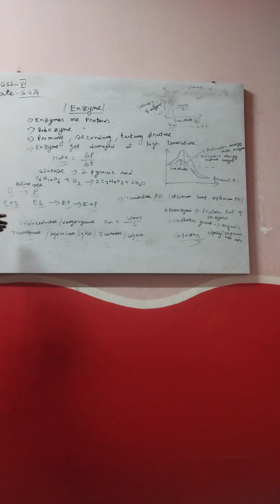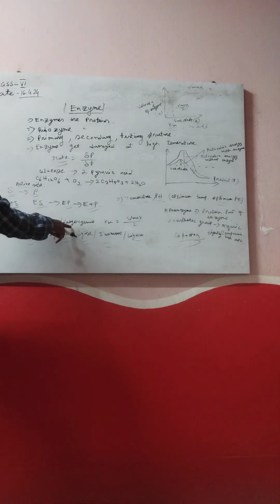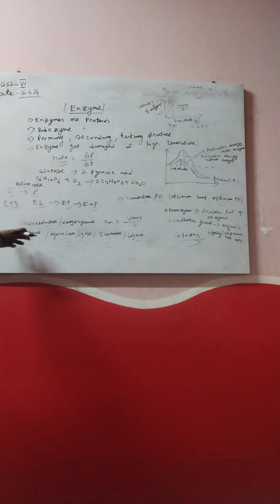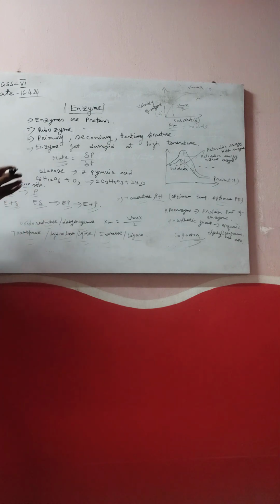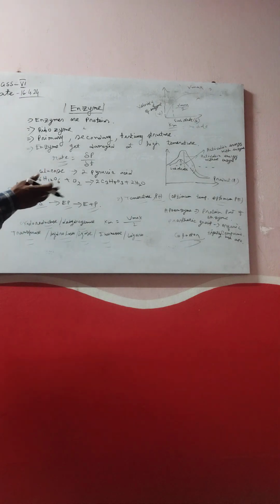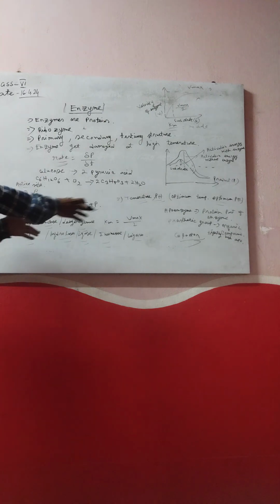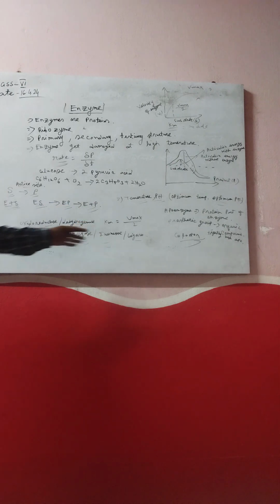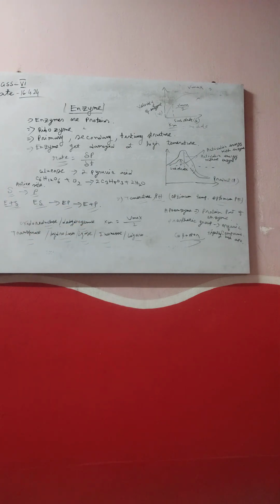Now, examples of enzymes. There are several kinds of enzymes: oxidoreductase, dehydrogenase, transferase, hydrolase, lyase, isomerase, ligase. Several types of them. These different enzymes have different types of function. Transferase transfers a particular group from one place to another, and hydrolase works on the hydrolysis of any particular product. There are different functions of different enzymes.